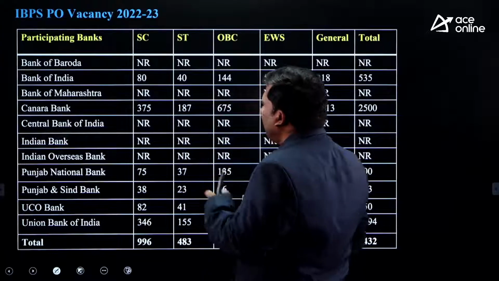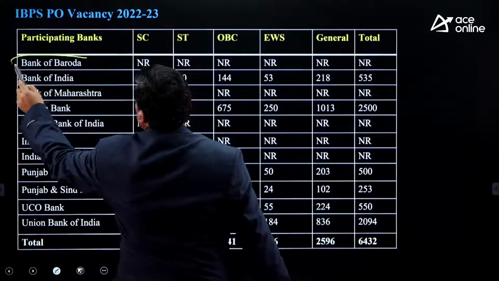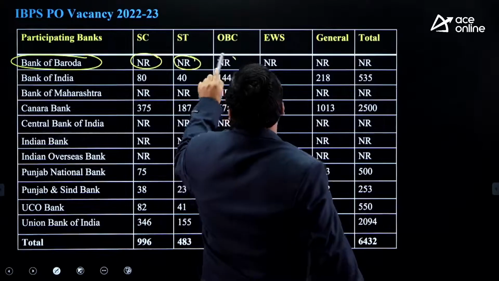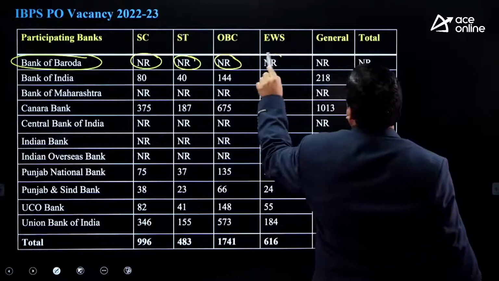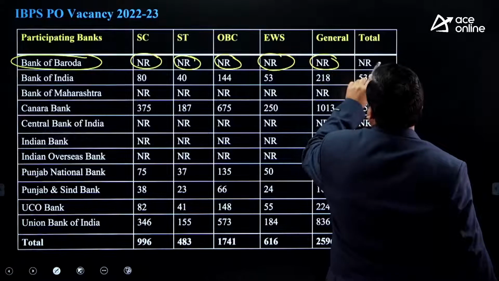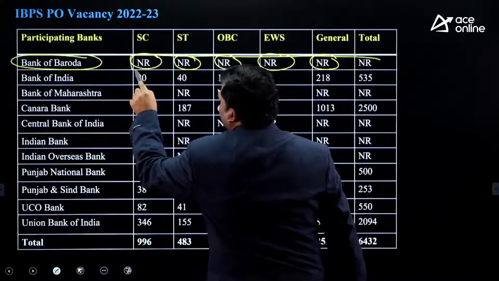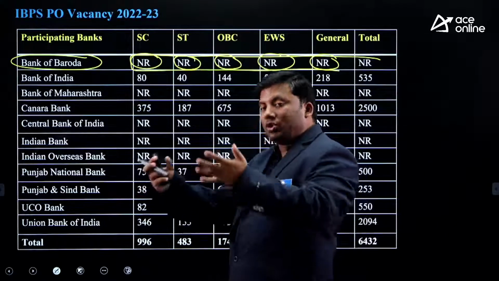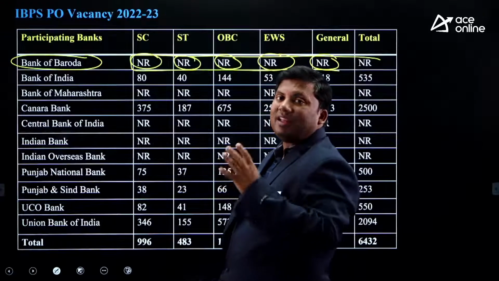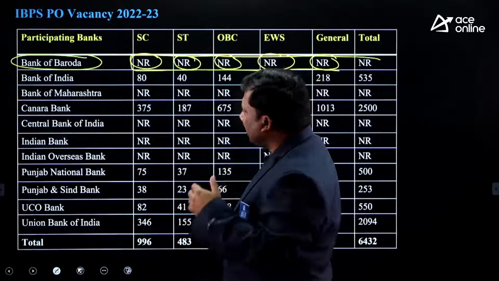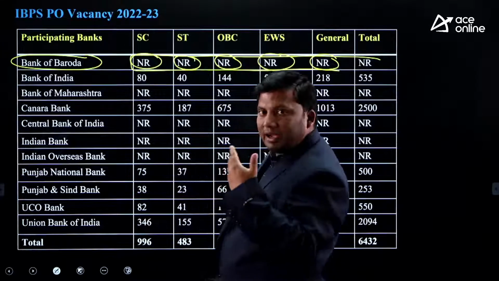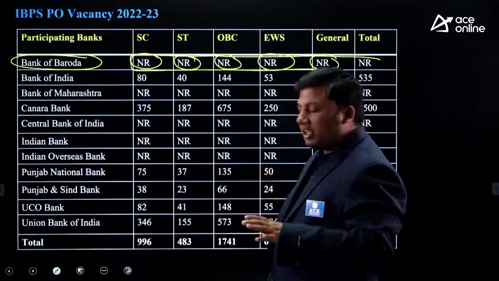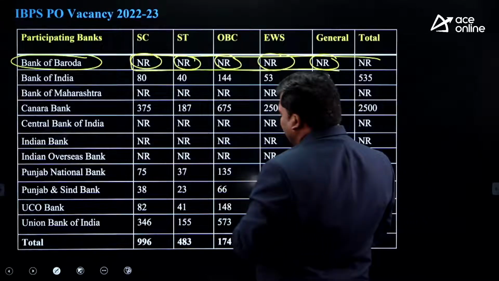For example, Bank of Baroda has still not updated how many vacancies there are under SC, ST, OBC, economically weaker and general. NR means not reported. That means the number of vacancies is going to increase. They still have not reported it. Other banks, Bank of India, Bank of Maharashtra; this is the bank-wise listing of the 11 participating banks.